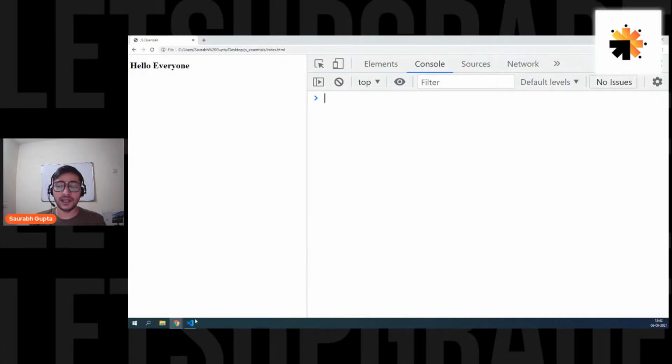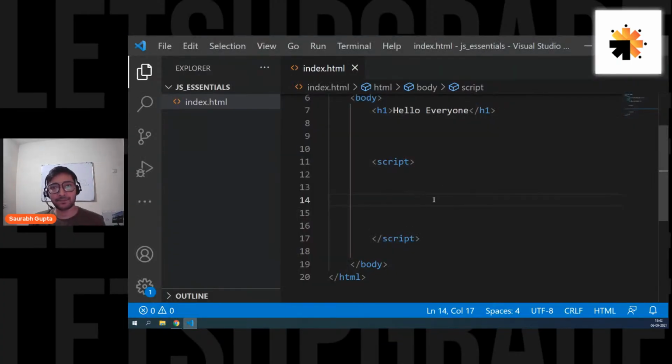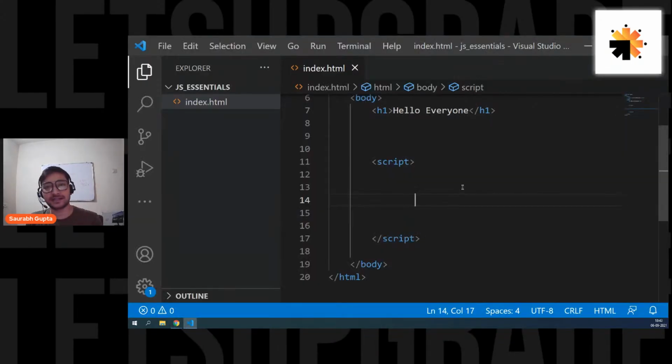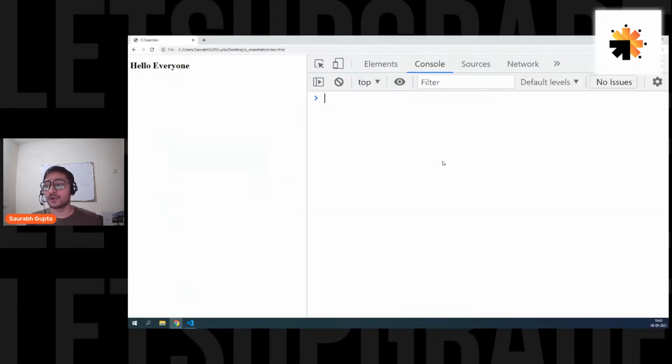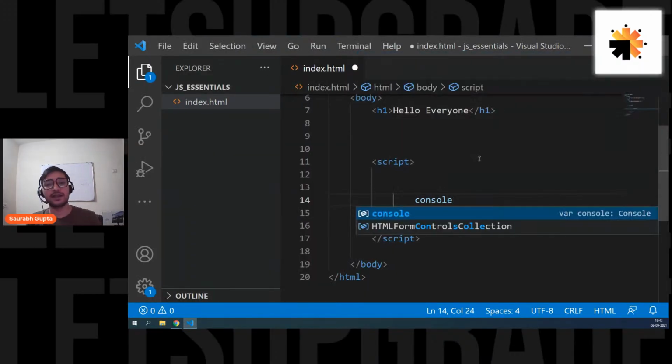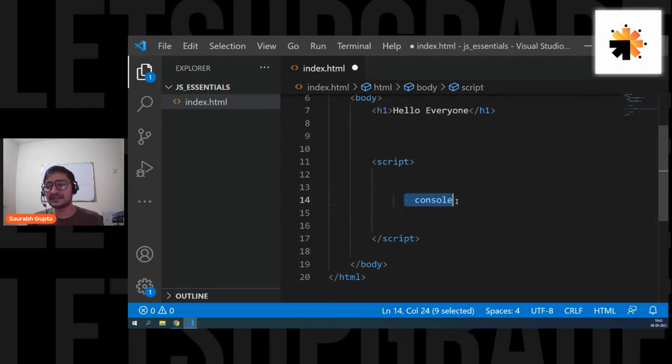Now, in JavaScript, if you want to work with this console, there is an inbuilt object that helps you to work with the console, and the object name is simply console. Don't worry if you don't know anything about objects right now, because in some days, we're going to talk about objects, and I'm going to show you a clear picture of how objects work and what they look like. Right now, simply think of it as something that is already available.